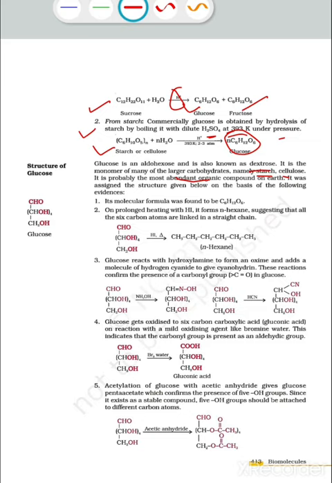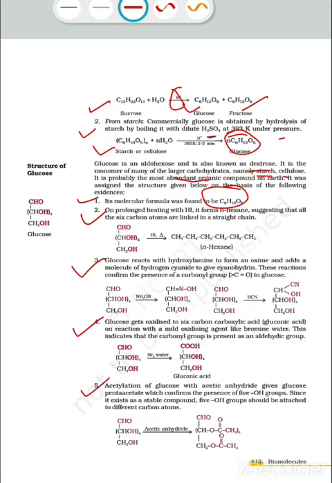So if the question is there for a short one marker, which is the most abundant organic compound, then the answer will be glucose. We will assign the structure given below on the basis of the following evidence. So first, the molecular formula of glucose is C6H12O6, as we all know. Now here are a few chemical reactions which will prove the structure of glucose.